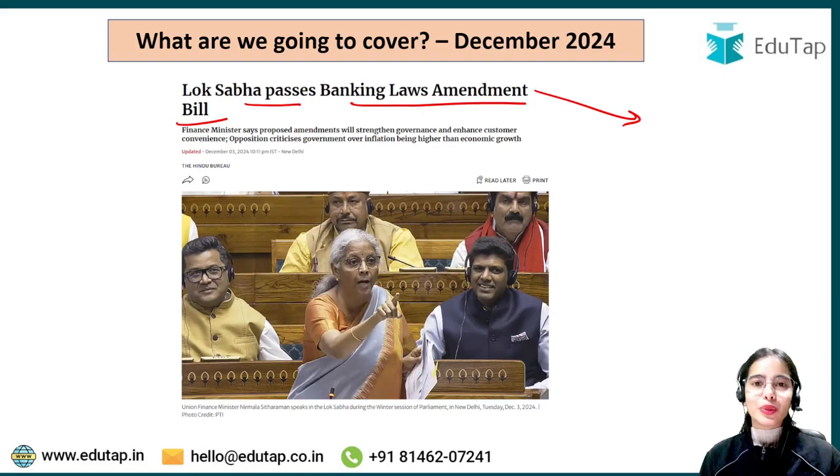So today we are going to have clarity about this Banking Law Amendment Bill, what are the updates that have been proposed, which acts are being amended. So all of this we are going to discuss in today's session.